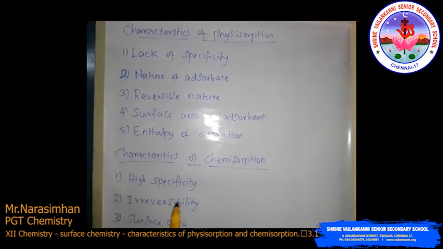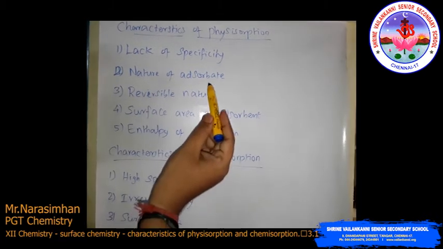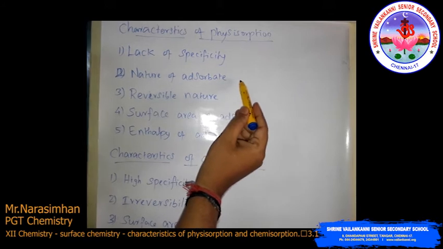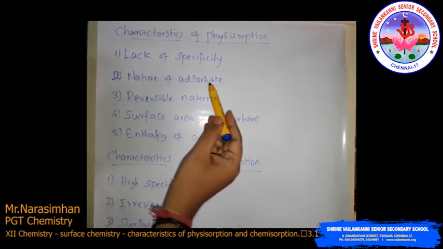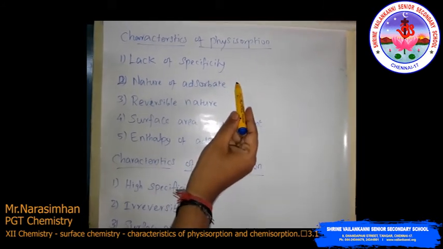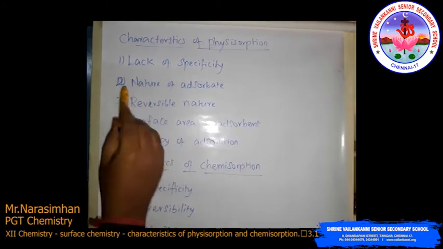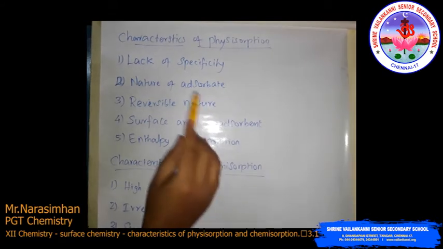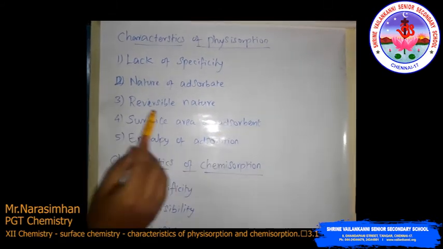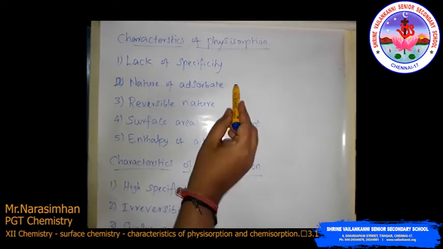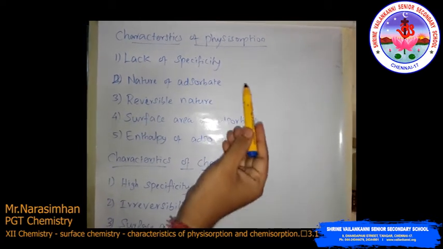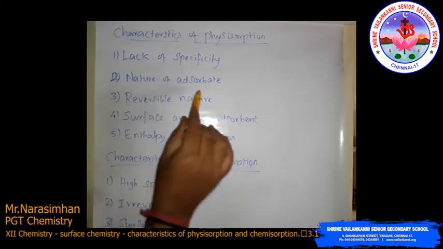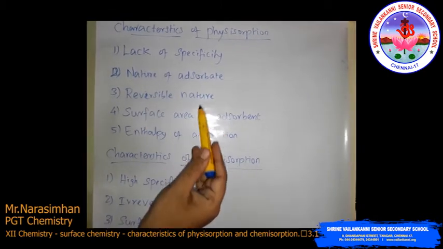Then the second one, nature of adsorbate. The nature of adsorbate means the amount of gas adsorbed by a solid depends on the nature of the gas. That mainly depends on which gas it is, whether oxygen, carbon monoxide, ammonia, whatever it is. That depends only on the nature of the adsorbate.